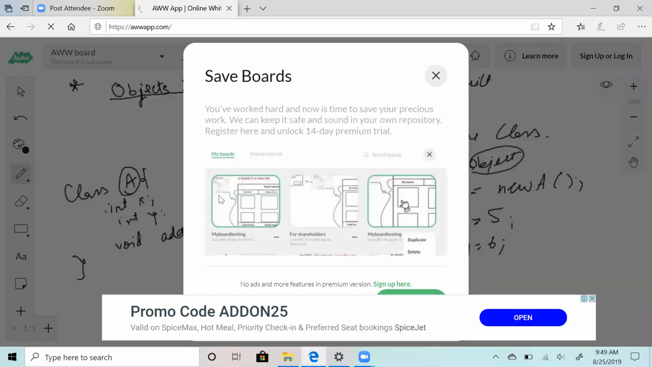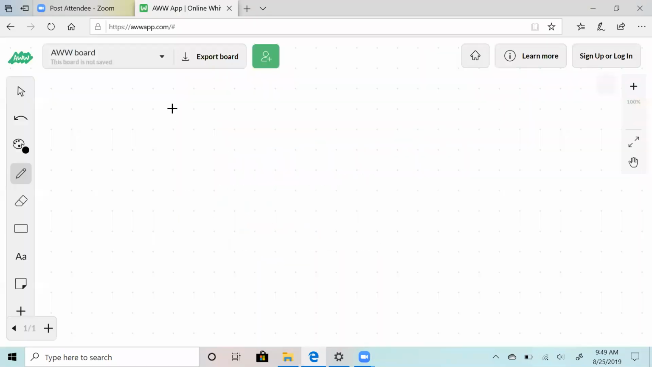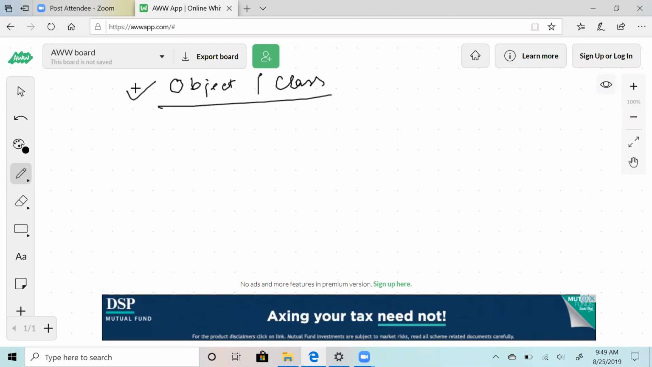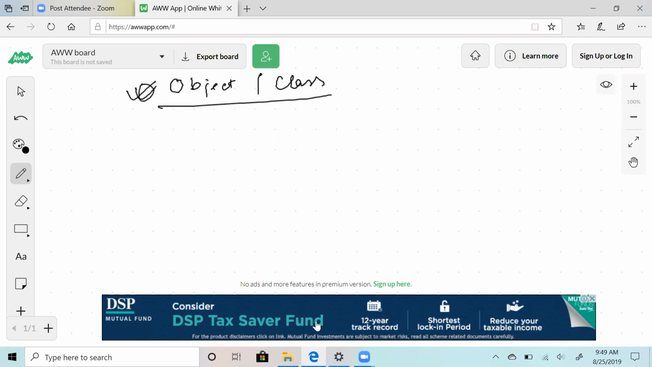So now let's. So any doubts? I hope everybody knows about objects and classes. So this is what I'm assuming you guys know. Anybody who has any doubt, please feel free to stop me here.